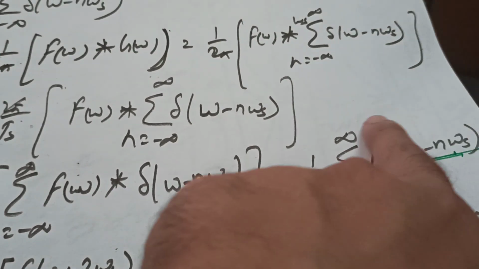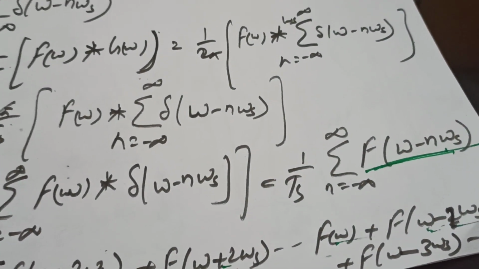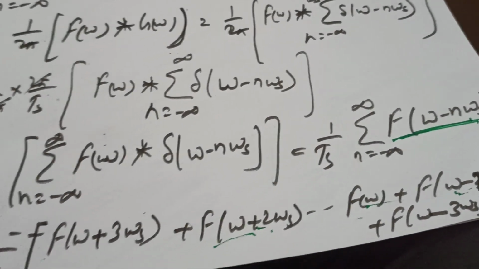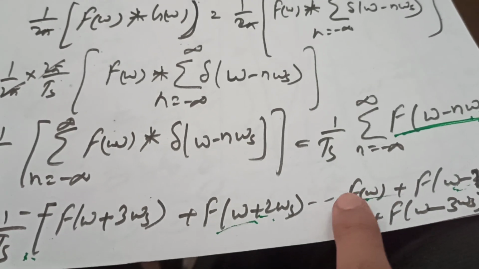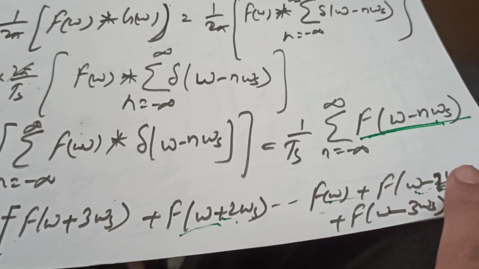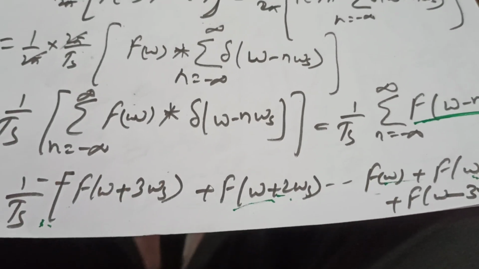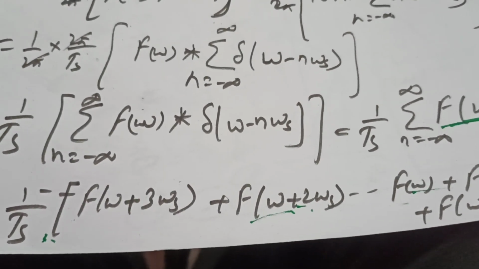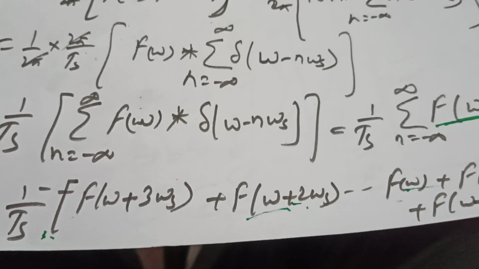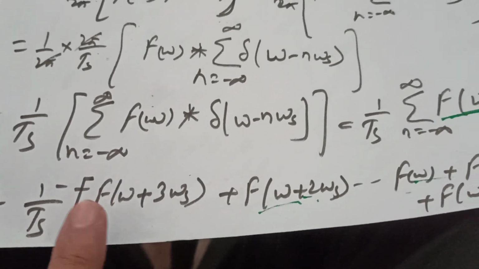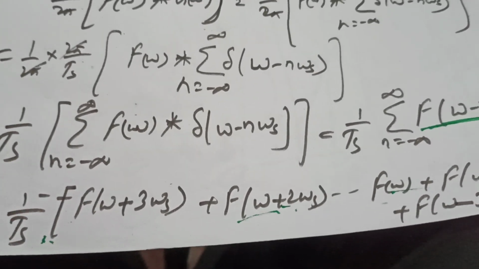Now expand this part. If we expand this part, then we can see that this is nothing but the spectrum F(omega) plus F(omega minus omega s) plus F(omega minus 2 omega s) and so on, and similar is the spectrum in this part, omega plus omega s, omega plus 2 omega s, divided by 1 by Ts. 1 by Ts will only alter the amplitude. Clear?